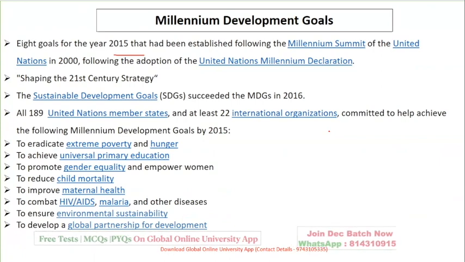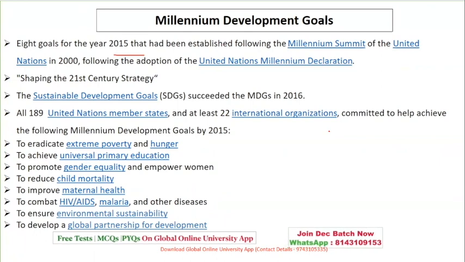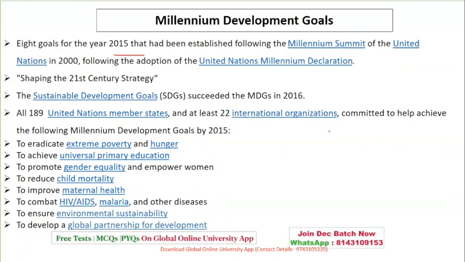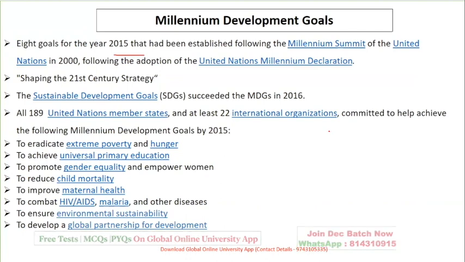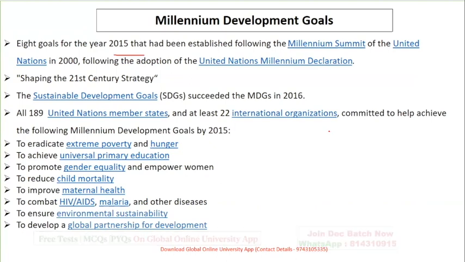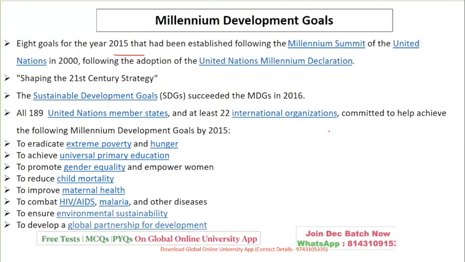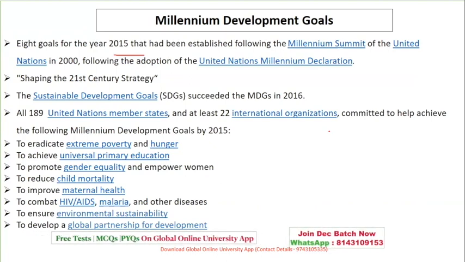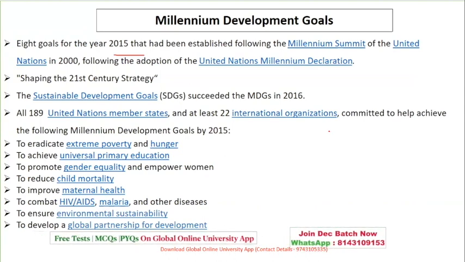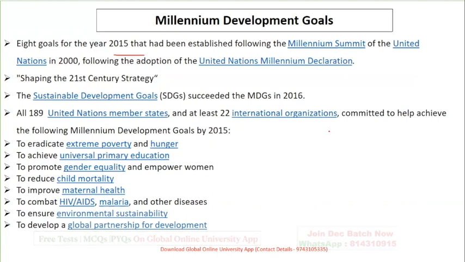These Millennium Development Goals were succeeded by the Sustainable Development Goals, which have an agenda of 2030. 189 United Nations member nations with 22 international organizations committed to achieve the Millennium Development Goals, which were targeted by 2015.